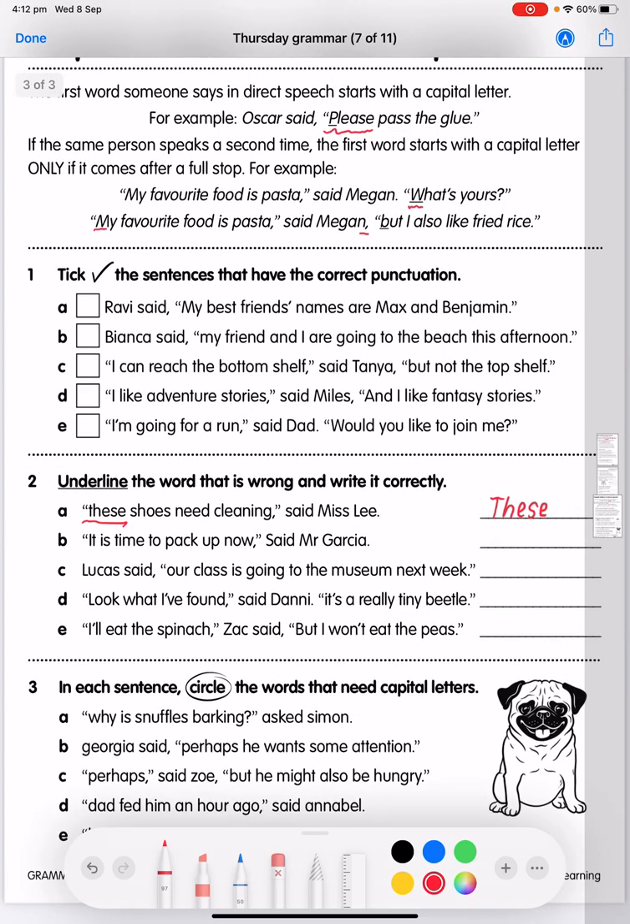And then your final one is in each sentence, circle the word that needs a capital letter but doesn't have it. So you just got to spot the words or word that needs a capital letter. Some of them have one, some of them have more. So have a look. And that is all your grammar for today.